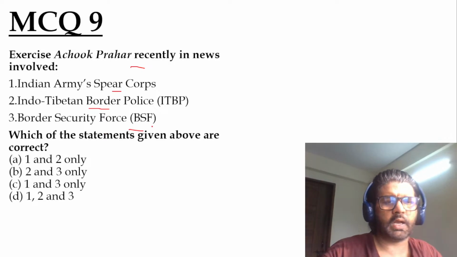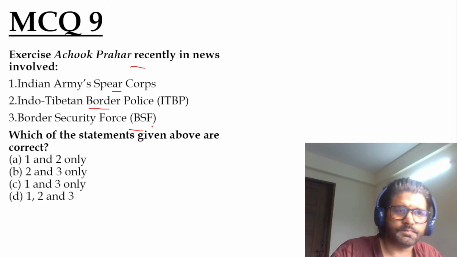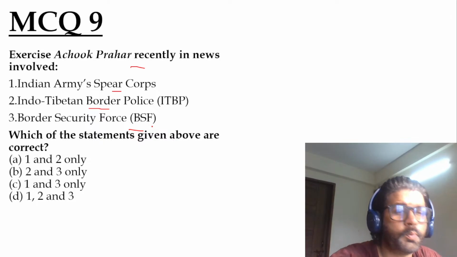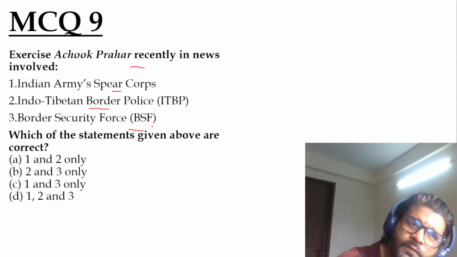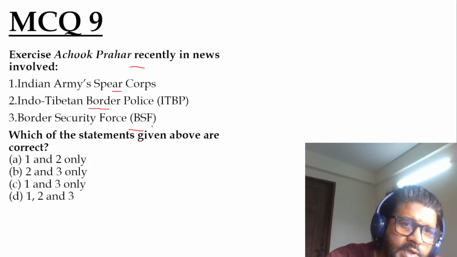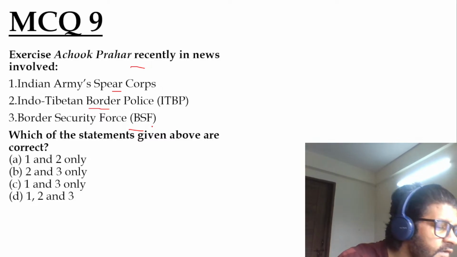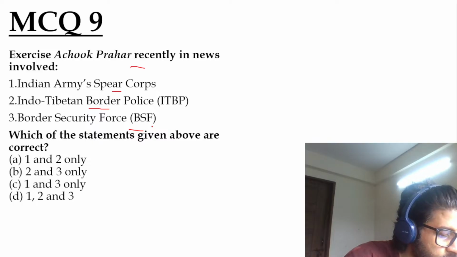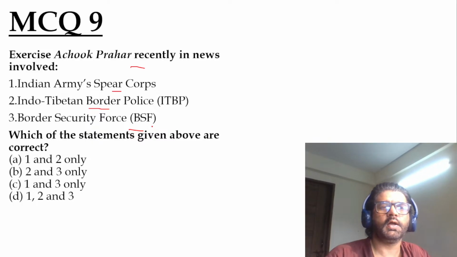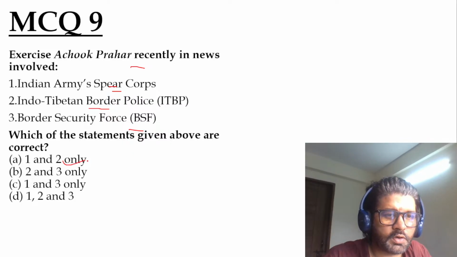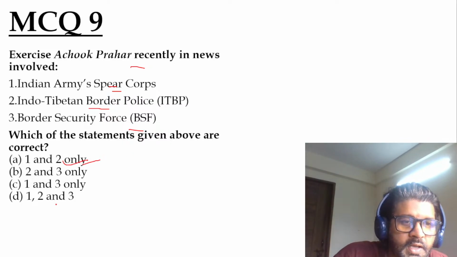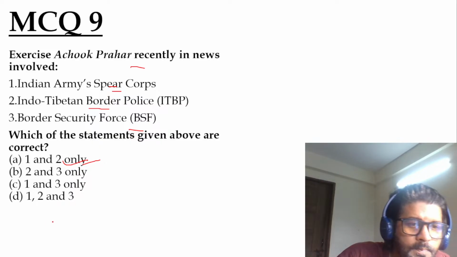Which of the statements given above is or are correct? Hope you also understood the difference between Border Security Force, Assam Rifles, Indo-Tibetan Border Police, and Sashastra Seema Bal. All these are important parts of paramilitary forces, part of CAPF. Madhubala has given the answer: Achuk Prahar, Indian Army Spear Corps, and ITBP. BSF is not involved here, so the answer is A, 1 and 2 only.